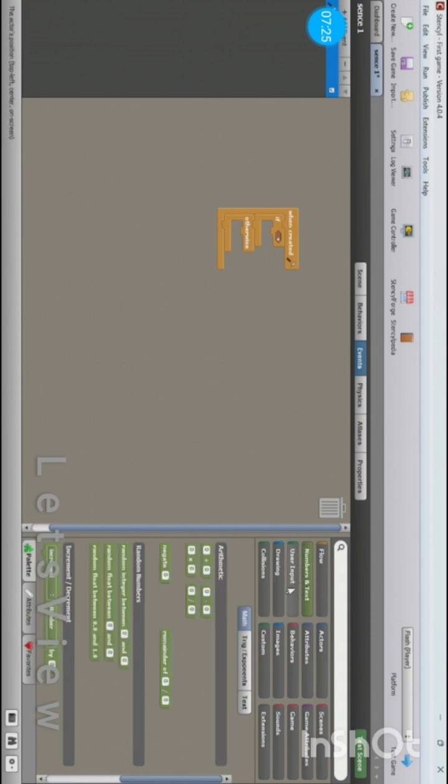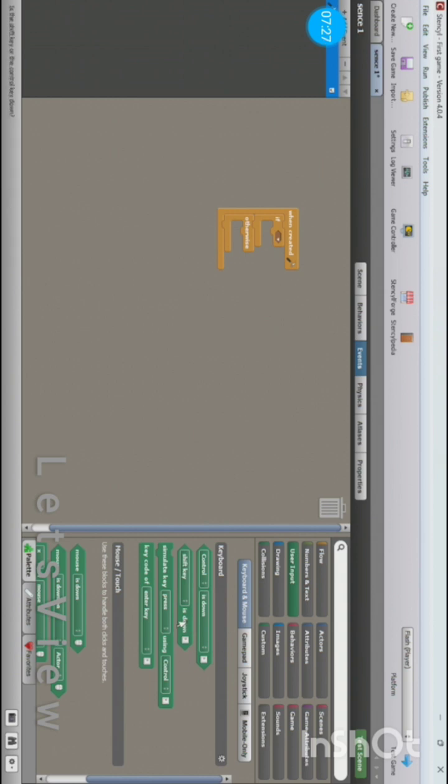Number, so let's click on user input. Wait a minute, bro. Can't we choose a key, like key press?